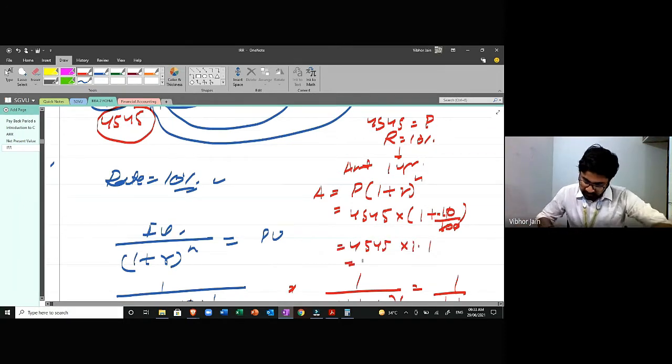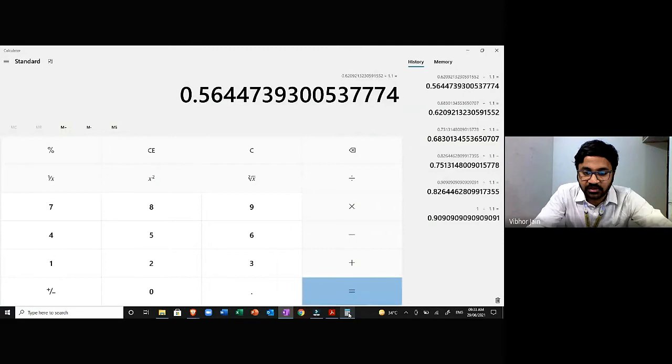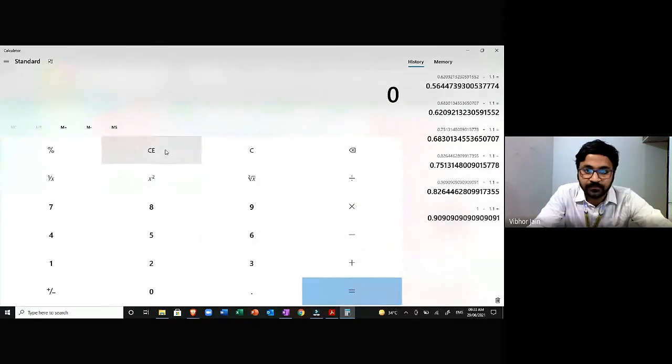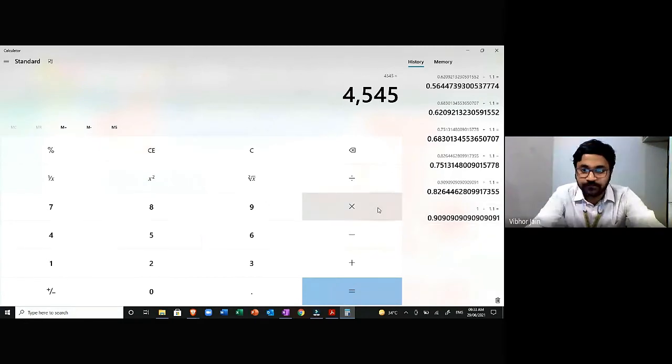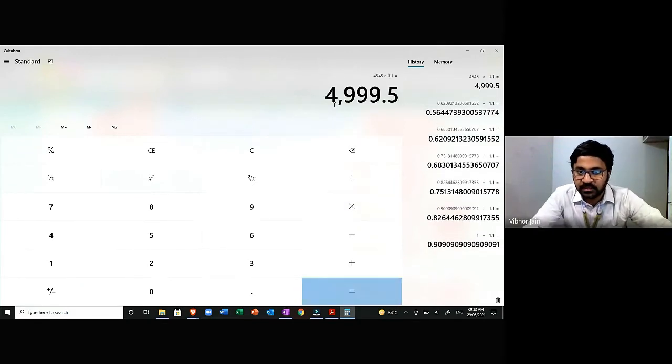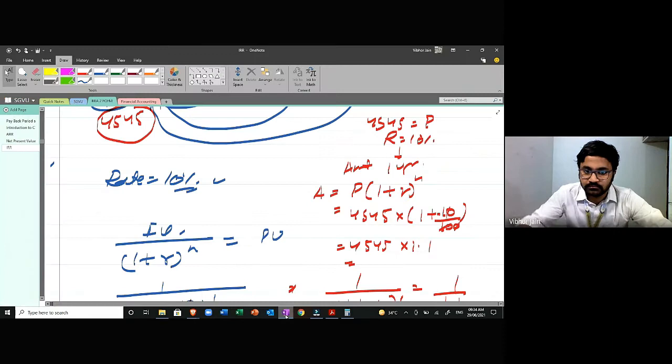If I calculate using the calculator on the screen so that you guys can also see it, 4545 multiplied by 1.1 gives me 5,000. Okay, this is rounded off. It is 5,000. Are you getting what is happening?